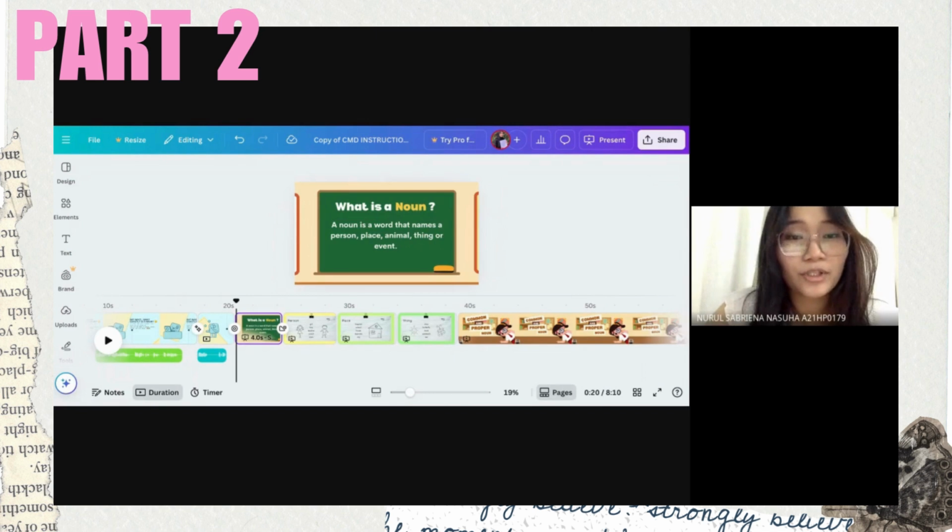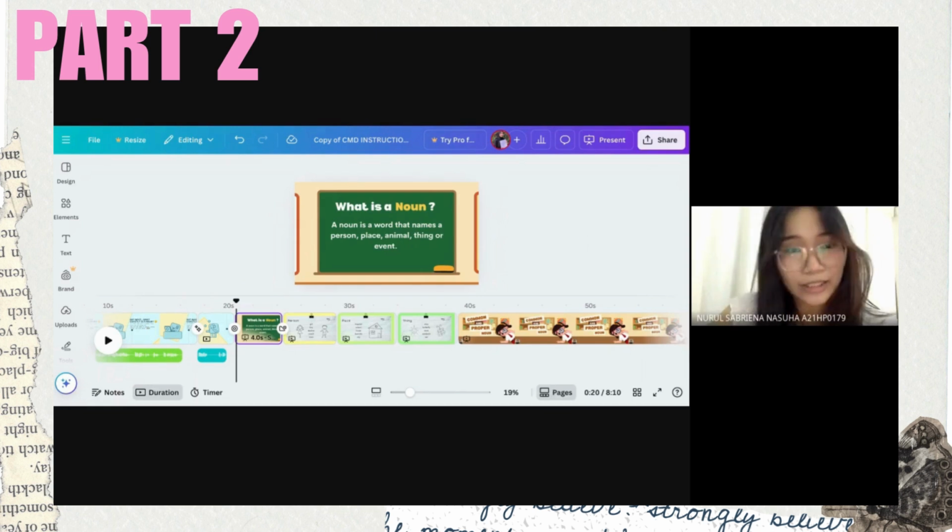Today I will be explaining my part, which is the section where we include animated graphics in our slideshow. For this part of the instructional material, we created a slideshow using Canva that includes various animated graphics to teach about common and proper nouns in a fun and interactive way.